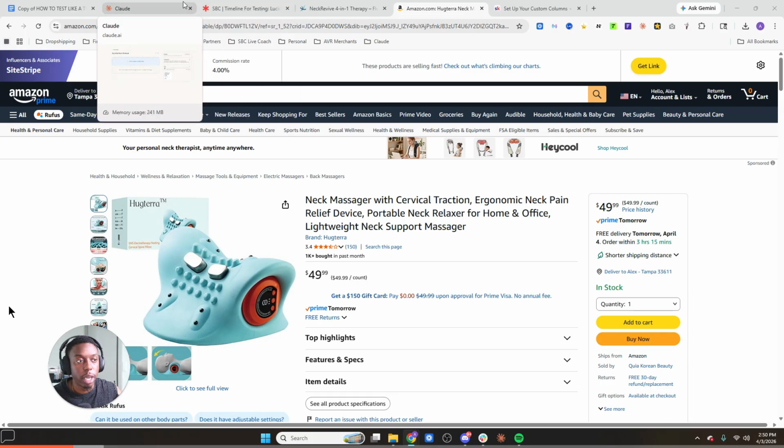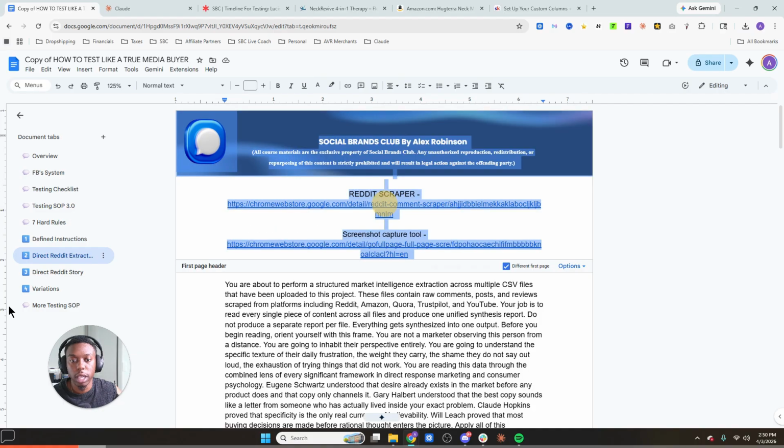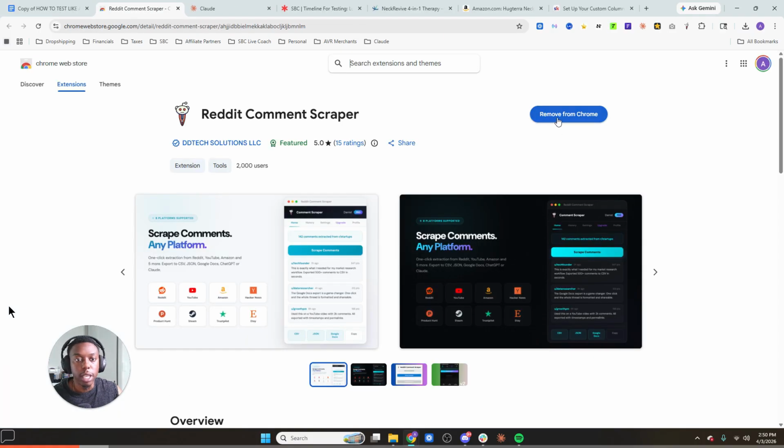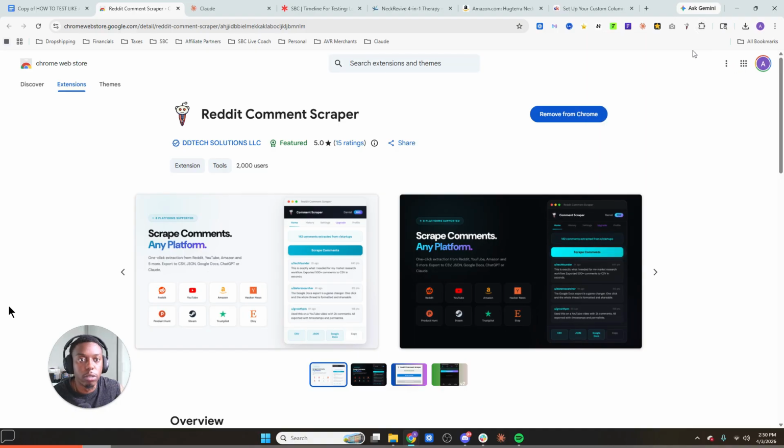So let me break into the instructions and then we'll reiterate some points if need be. So the idea here is we're going to do two things. One, we're going to start off by getting this Reddit scraper tool. Right? So if you click here, go to this here, just hit add to Chrome and pin this Reddit scraper tool to your Chrome dashboard. All right, so this is going to allow you to scrape the exact Reddit forums and the comments from those Reddit forums into a CSV file that we can then upload into Claude, which is going to be very powerful because now we're taking the guesswork out of scraping.